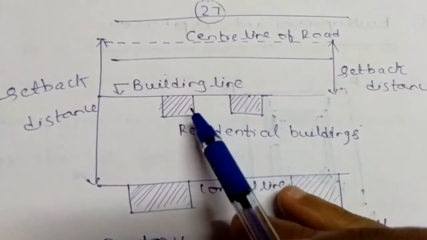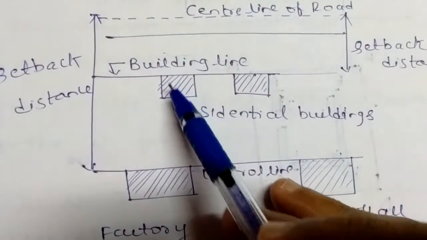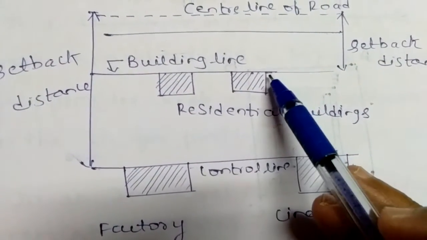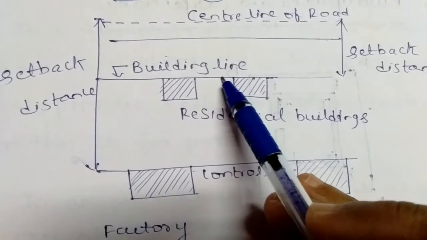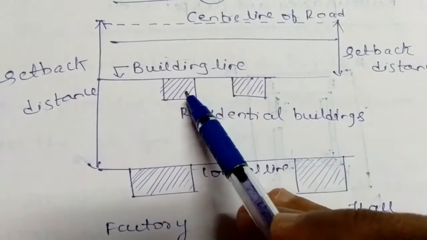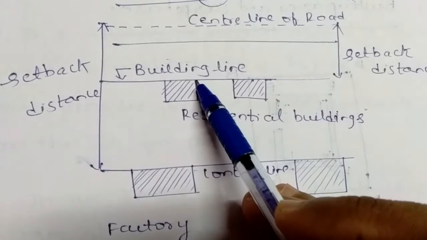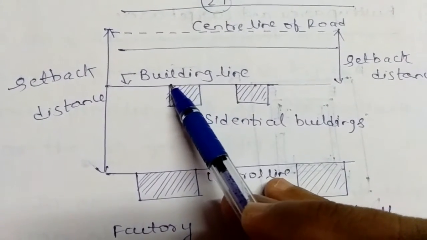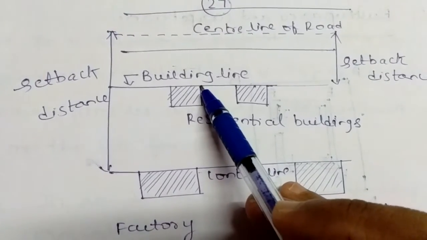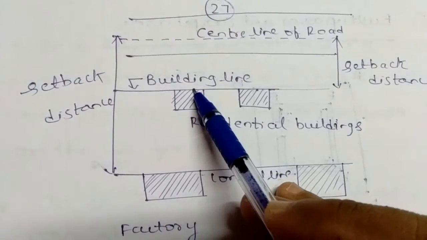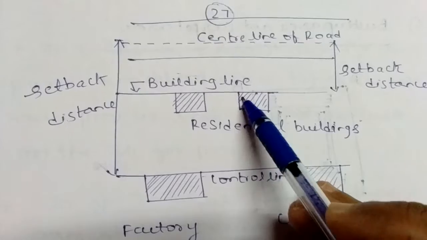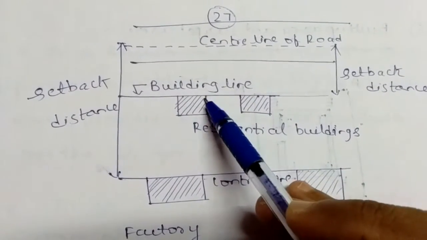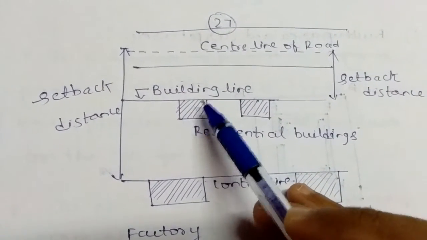Here you can see in this diagram, these two are residential buildings and this line is called the building line. This residential building cannot cross over the building line. It can only be limited up to this building line. Beyond this line we cannot extend the residential building.